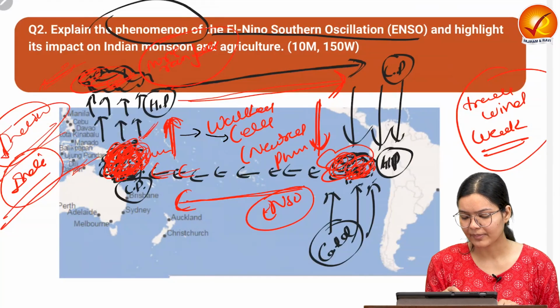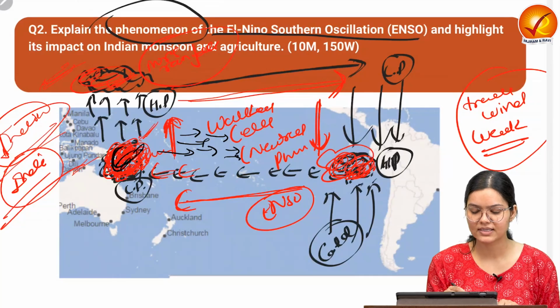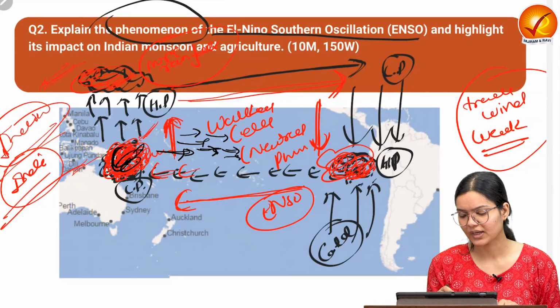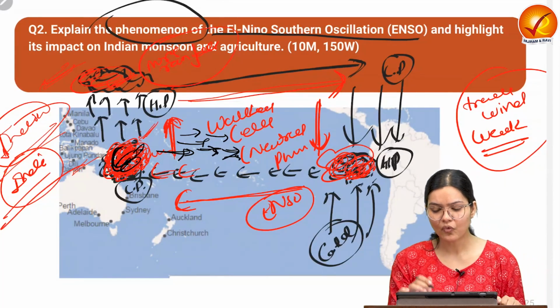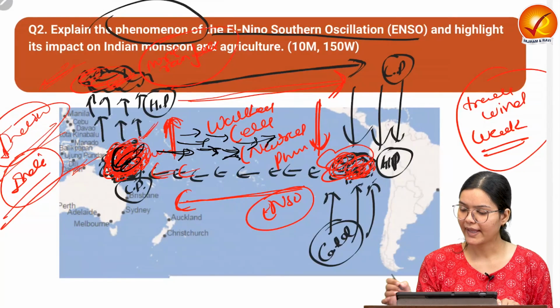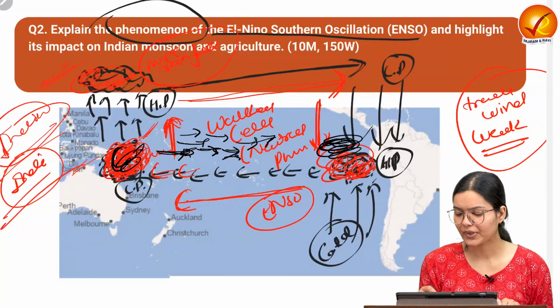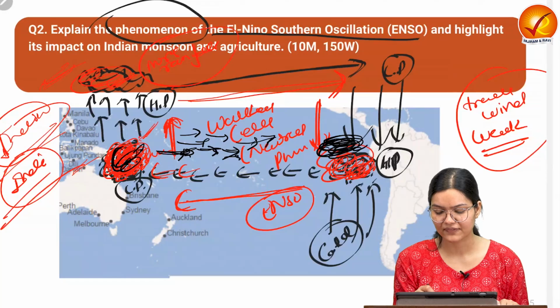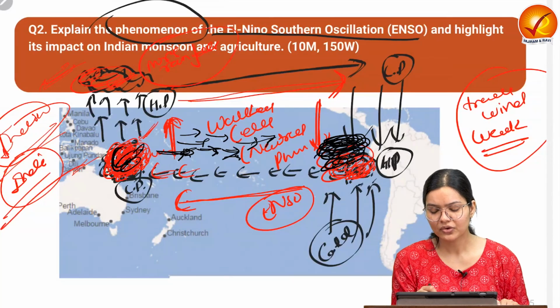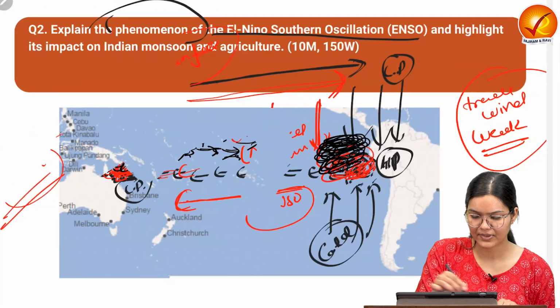Now what is happening? This warm water which was getting accumulated here will start receding in this direction, from west to east. So this particular warm water, which was earlier accumulated here, will come back to the eastern part of the Pacific Ocean near the Peruvian coast. So now what will happen? Let us try to understand it from a separate diagram.